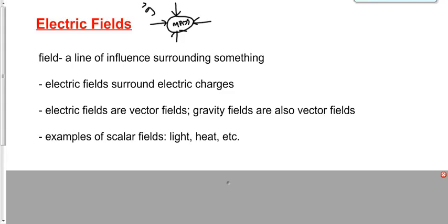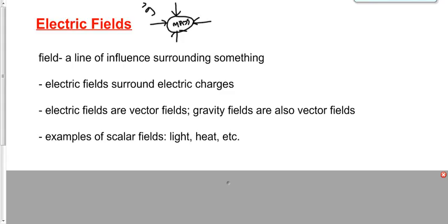So when you look at the light bulb right now, that influences us, right? Influences all kinds of things. It causes plants to grow. It changes our mood. It influences all kinds of things in all kinds of different ways. But none of those influences are directional. None of those influences are toward or away or whatever. They're all influences, but scalar influences. Therefore, we call a light field a scalar field, or a heat field the same thing,